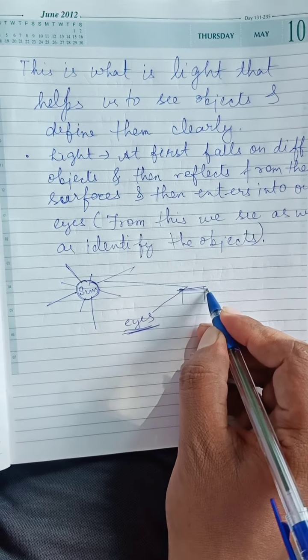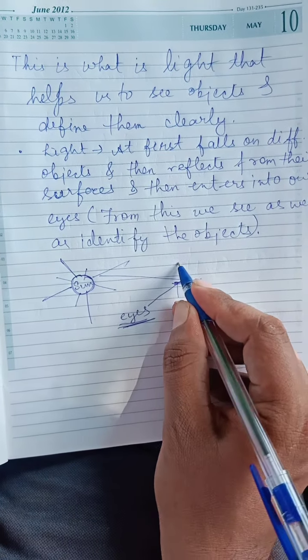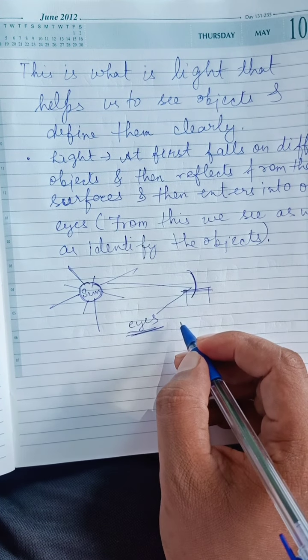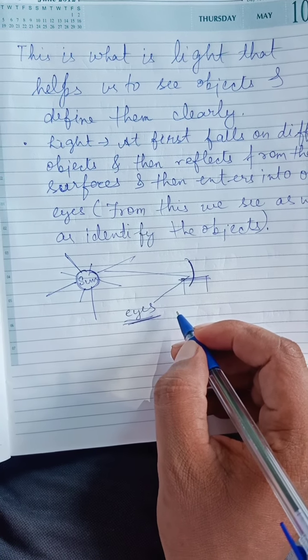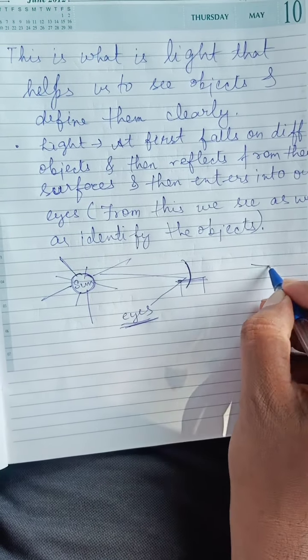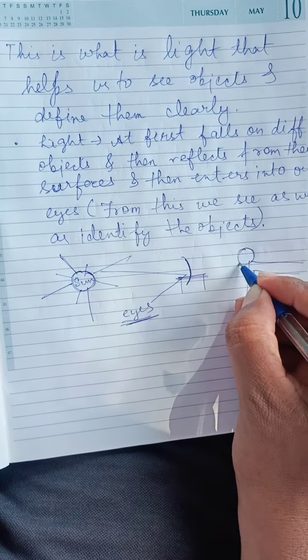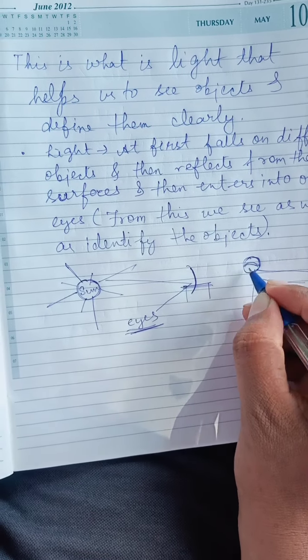It is a plane surface. Sometimes some types of surfaces are curved also, so these are spherical surfaces. Like we have seen on our roads, sometimes when two different roads are coming together at a point, over there we see that a mirror is given. It is a curved mirror, a curved surface.